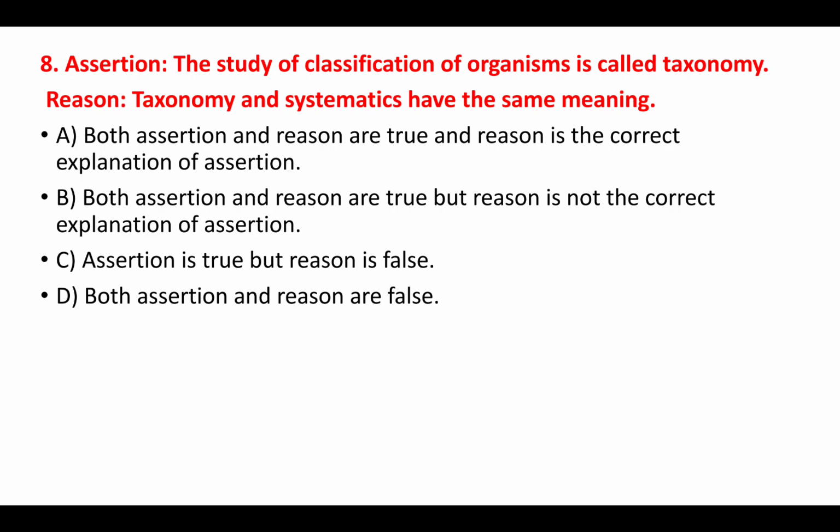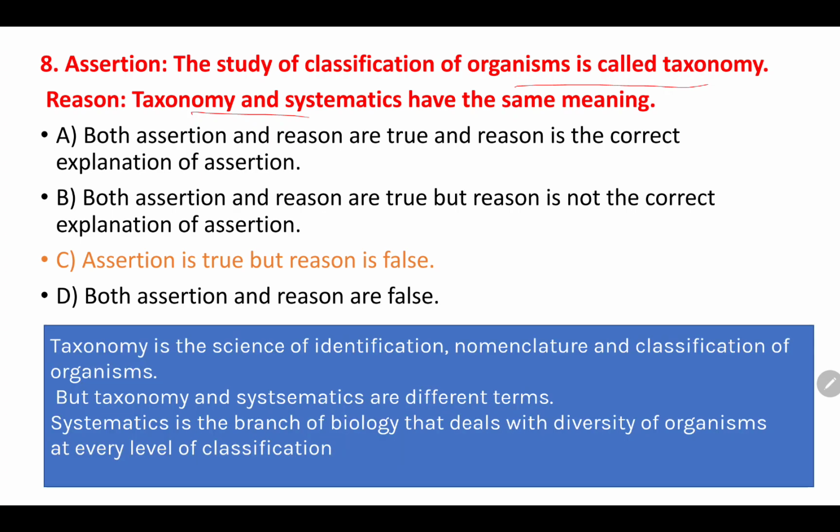Next. Let's move towards the eighth question. Assertion: the study of classification of organisms is called taxonomy. And the reason they have given here is that taxonomy and systematics have the same meaning. See, taxonomy means this, which is true, but they are different. Why are they different? Because taxonomy is a science of identification, nomenclature, and classification of organisms.